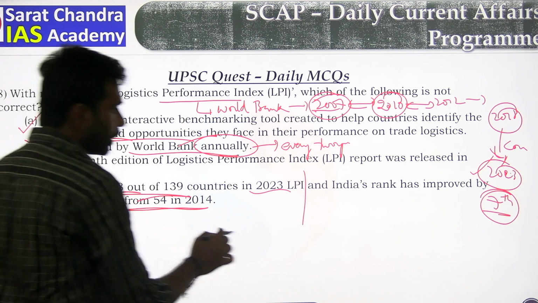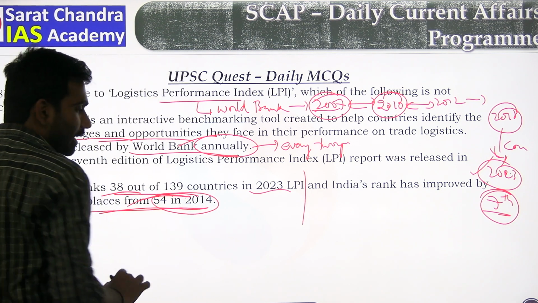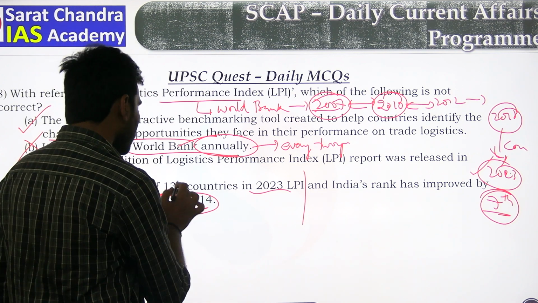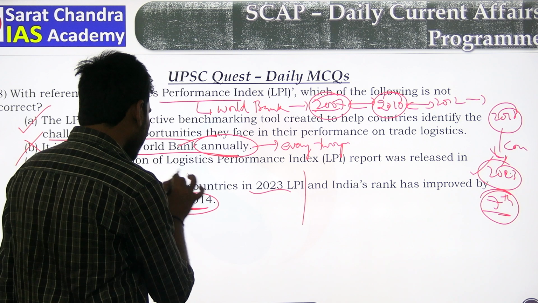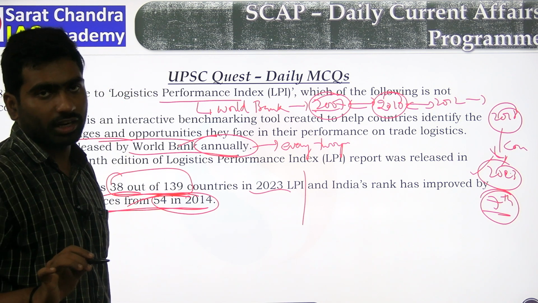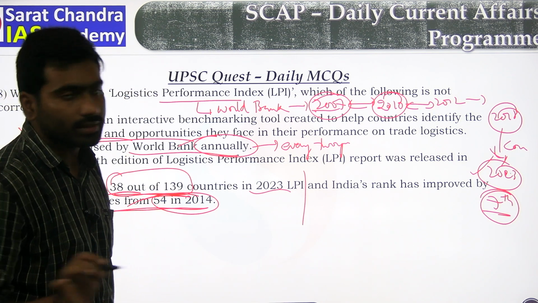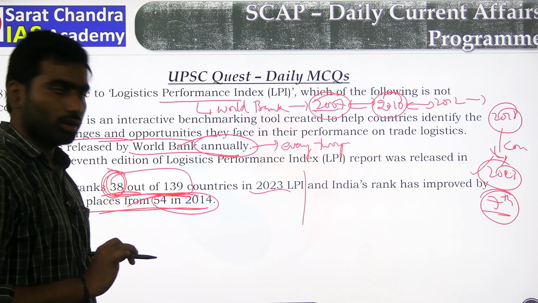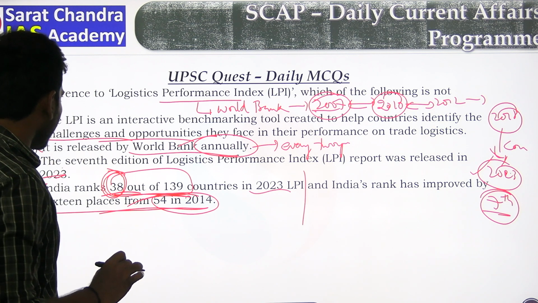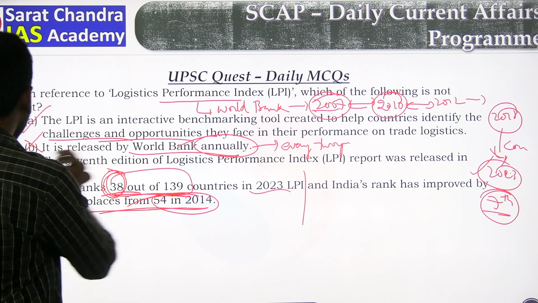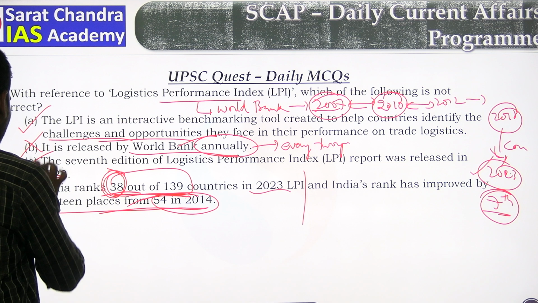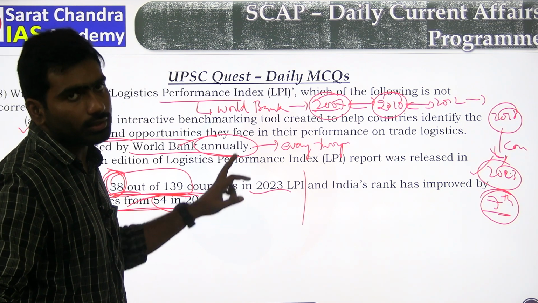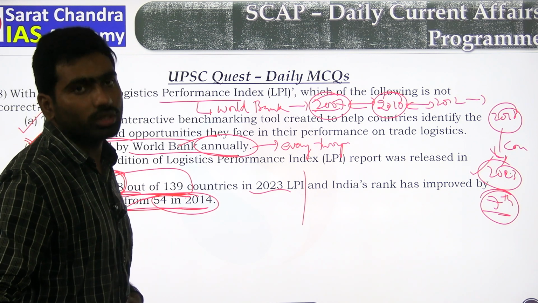No need to remember all these ranks of India from the first, second or third index, but please try to remember India's recently released rank in the Logistics Performance Index. The recently released rank is 38 for India. So this is also correct. Only B is the wrong statement because it is not annual. It releases every 2 years after 2010.